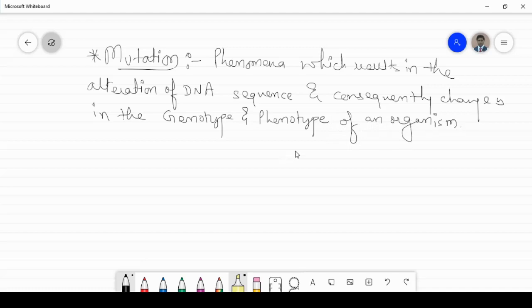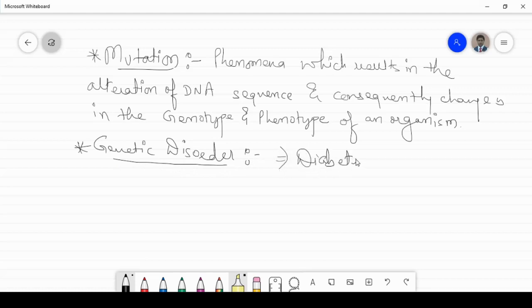Now let us talk about genetic disorders in this chapter, children. The idea is that inherited disorders prevail in human society. Let us take a common example, diabetes, children. Diabetes, cancer, thyroid, all these are genetic disorders.